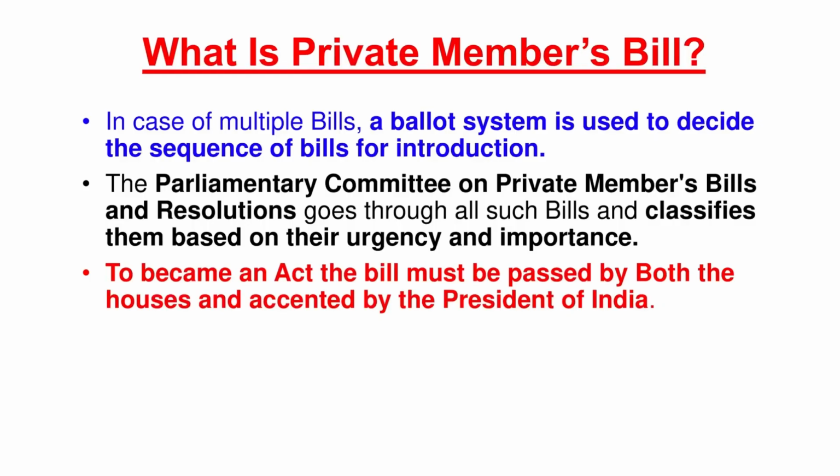Then, in case there are multiple bills and various members would like to introduce bills, a ballot system is used to decide the sequence of the bills for introduction. There is a Parliament Committee on Private Members' Bills and Resolutions, which goes through all such bills and classifies them based on their urgency and importance. To become an act, such a bill must be passed by both the Houses of Parliament and assented to by the President of India. If this is what a private member's bill is, then how is it different from a government bill, which is also called a public bill?